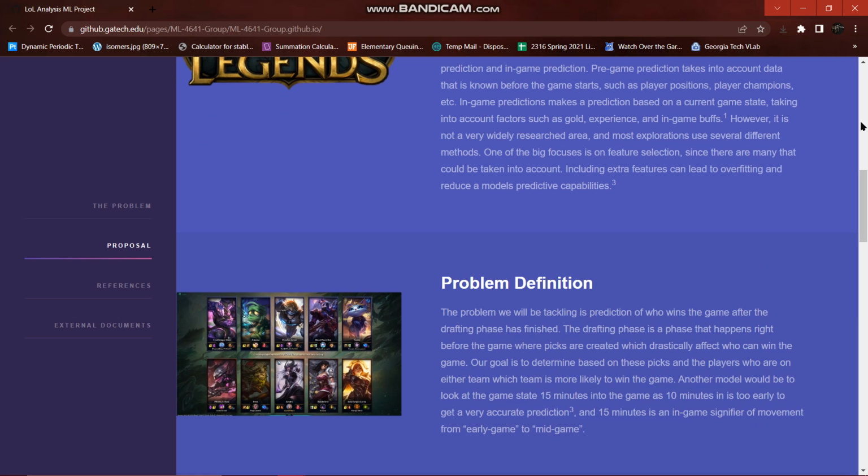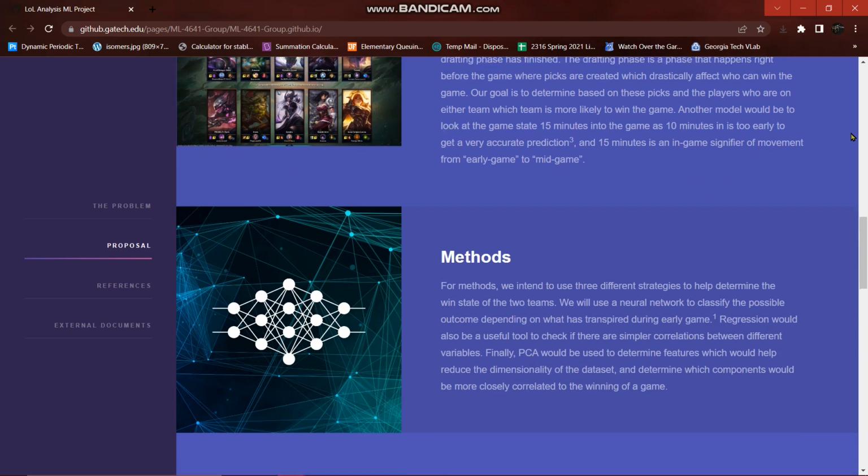The drafting phase occurs, and then we will create a prediction model, and then at 15 minutes we'll freeze frame the game and create a prediction model.